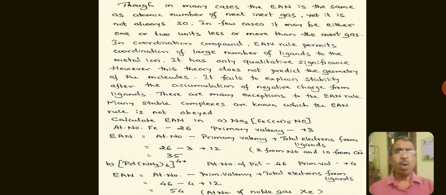Another example of this type is the hexamine palladium 4 ion. In this case, atomic number of palladium is 46. Its oxidation state is plus 4. Therefore, EAN is equal to 46 minus 4 plus 12, which is equal to 54, which is the atomic number of noble gas xenon, less than 2.